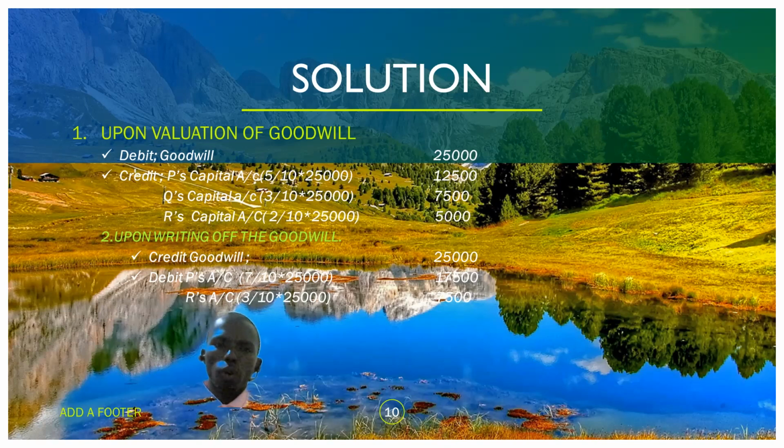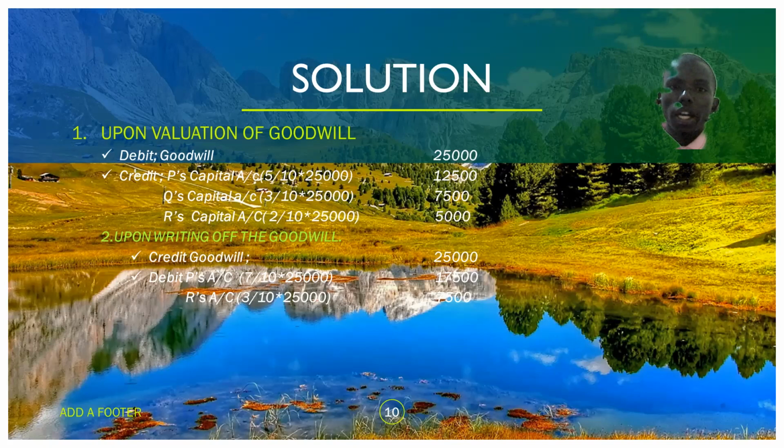Another thing that we should do is credit the existing partners' accounts. Remember, when we say existing, we include even the retiring partner when we value the goodwill. That is P's capital account, 5/10 times 25,000, so P will share an amount of 12,500 on goodwill.